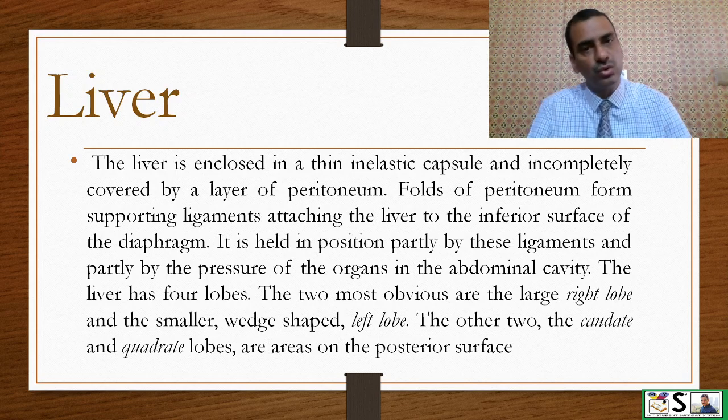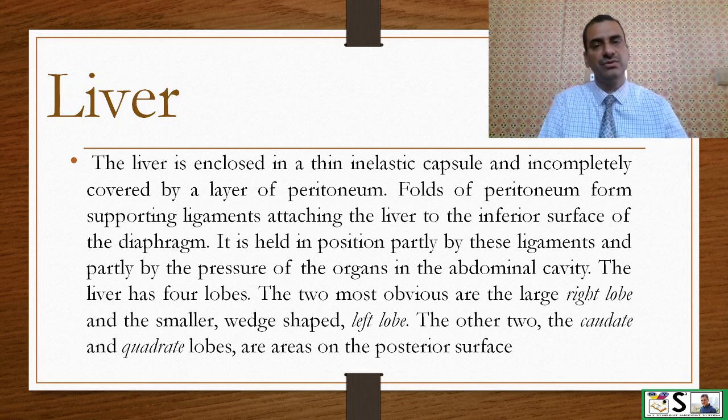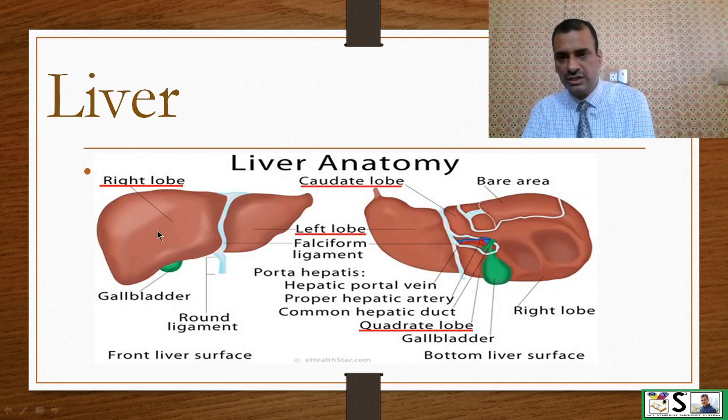The liver has four lobes. The two most obvious, which are large, are the right lobe, and the smaller one is the left lobe. The other two lobes are the caudate lobe and the quadrate lobe. These can be seen only from the posterior view, not in the front view. Here you can see this is the front view, right lobe and left lobe, and this is the posterior view, caudate lobe, this one, and this is the quadrate lobe.